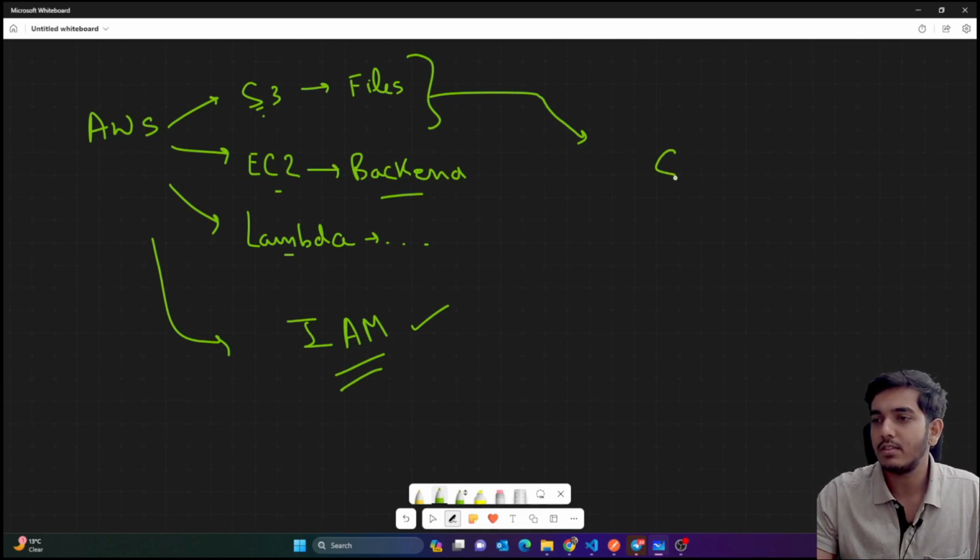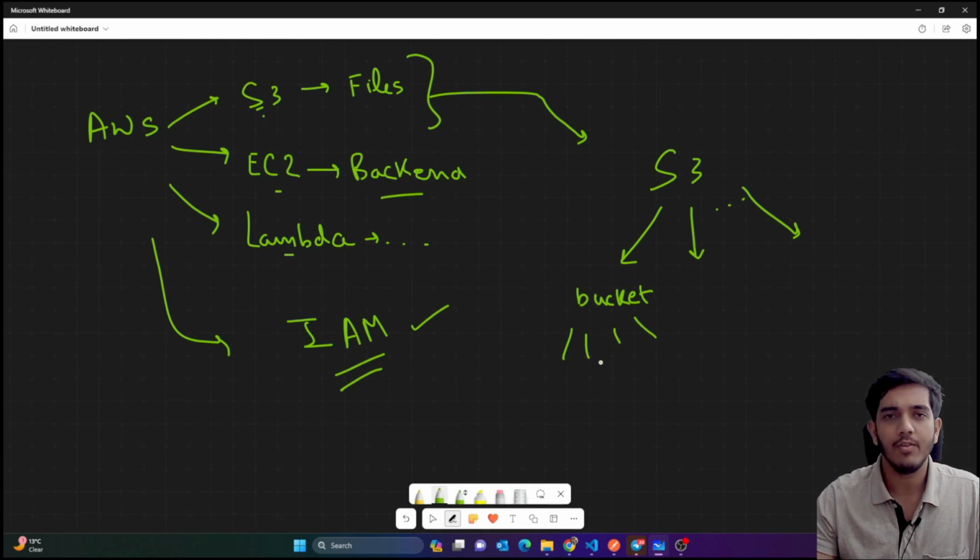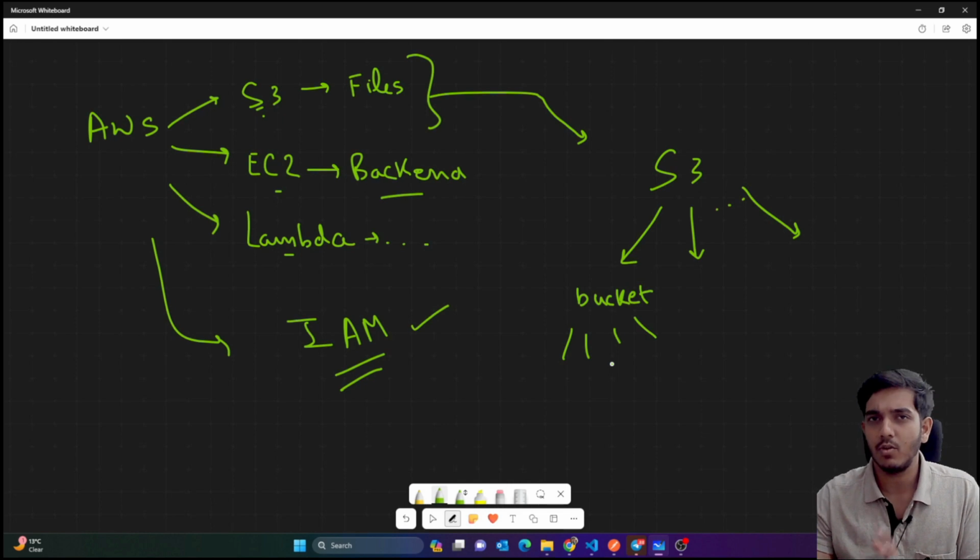What actually happens is, you have the S3 service in AWS, and you would create a lot of buckets here. At max, I think a user can create 100 buckets. You can consider a bucket as a folder, where you would be storing a lot of files, video files, image files, whatever you have. You can create subfolders inside the bucket, but you can consider one bucket as one folder.